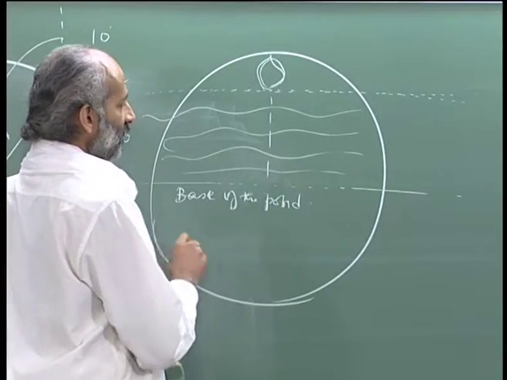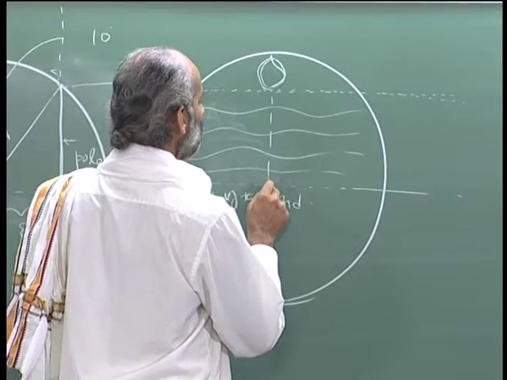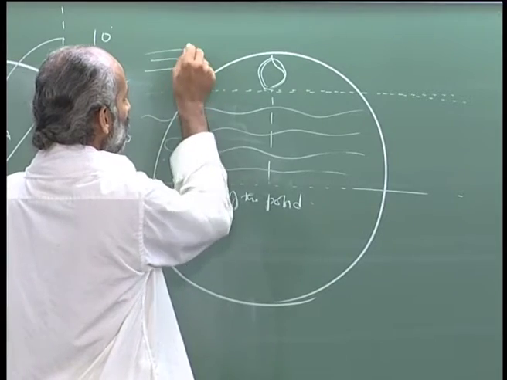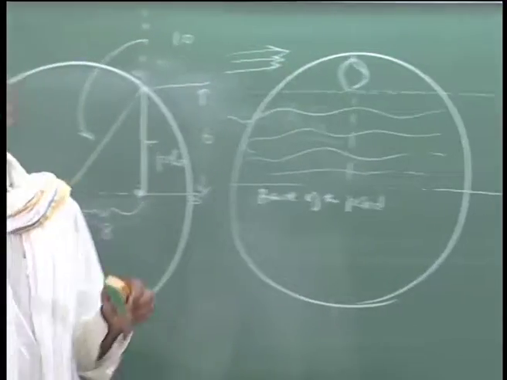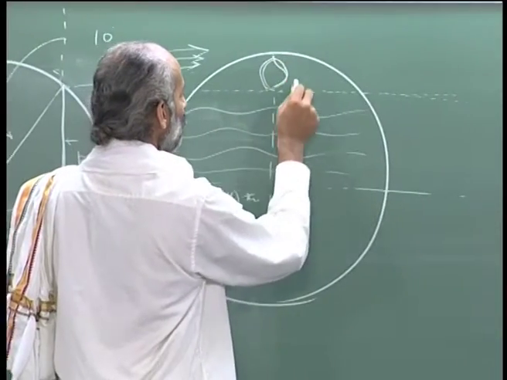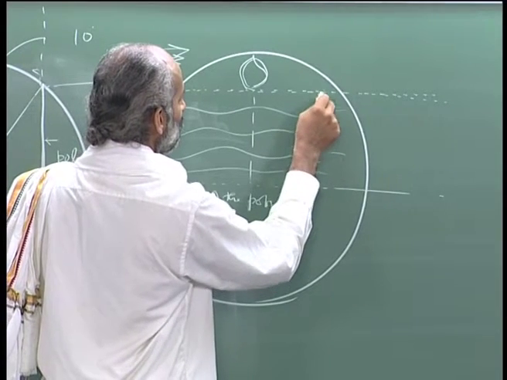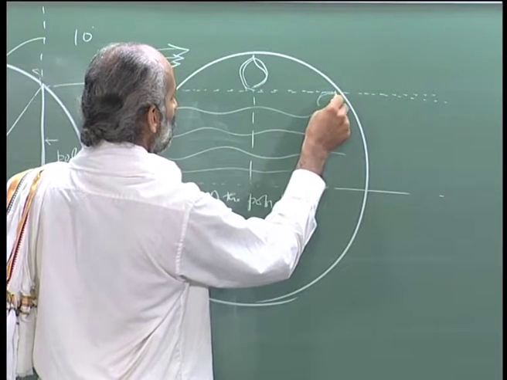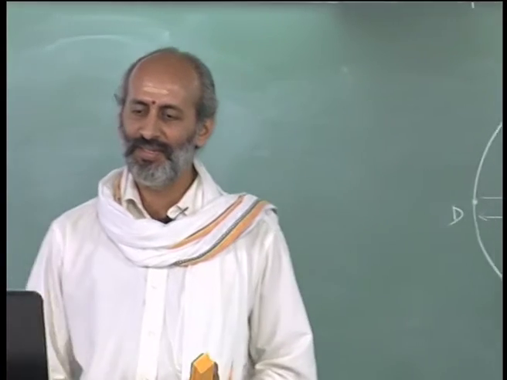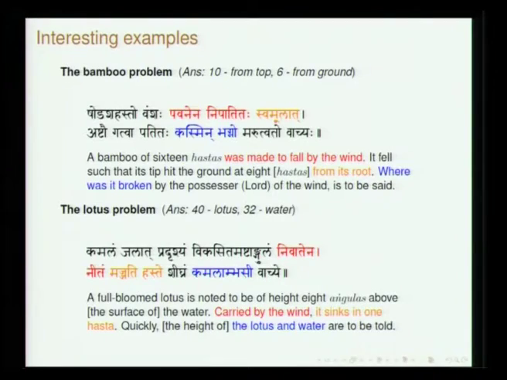So I drew once again the circle only to show that we make use of the same principle. All that he says is there was a wind which was flowing mildly in this direction, and this sort of sunk, so this flower got sunk here and it is like this. So this is all he says: kamalam jalat pradrishyam vikasitam ashtangulam nivatena neetam majjati, it immerses,